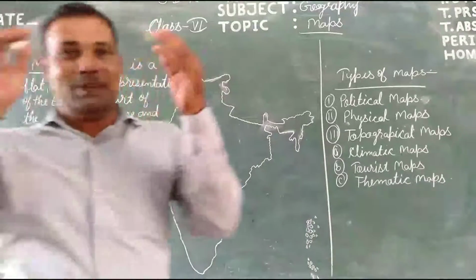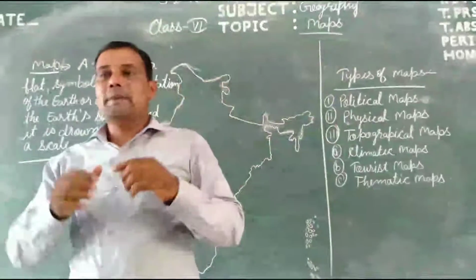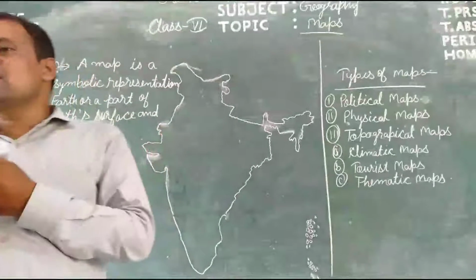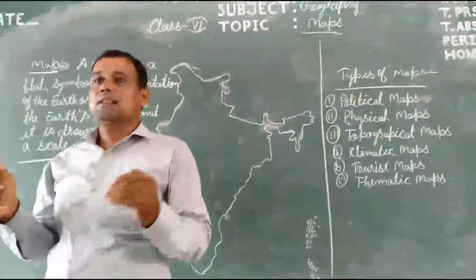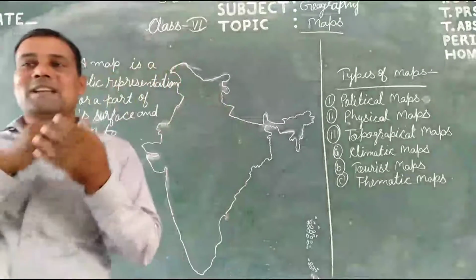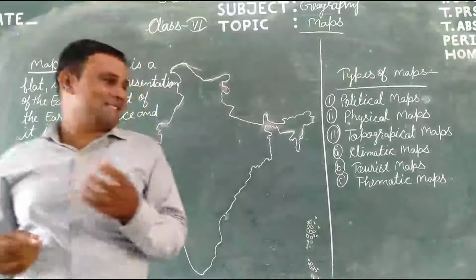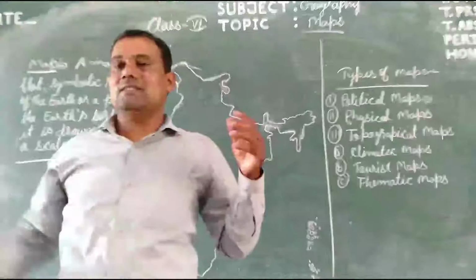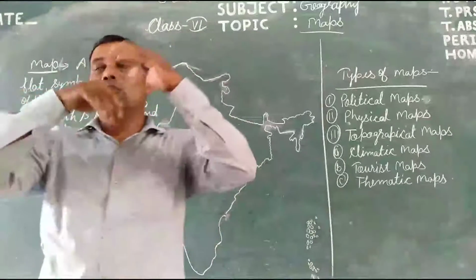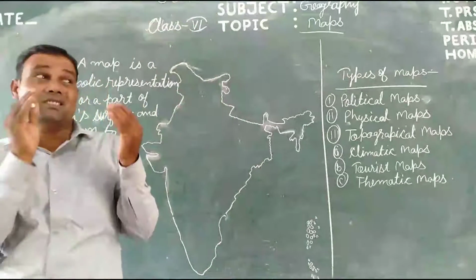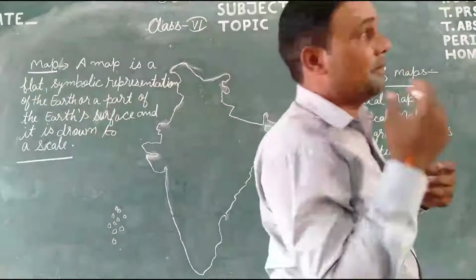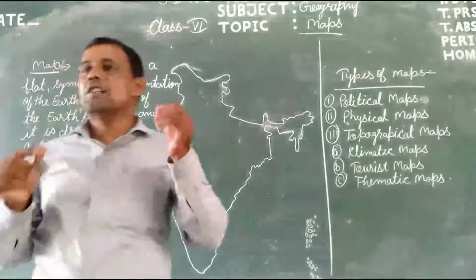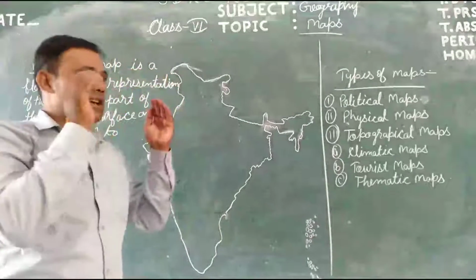So students, we can make a map on plain paper sheets, but it is very difficult to convert a round, spherical surface into a flat surface. यानी earth, the part of flat area, the earth is round. Many people say the earth is round, but the earth is in the shape of a geoid. So here students, we can compare the earth and the globe.